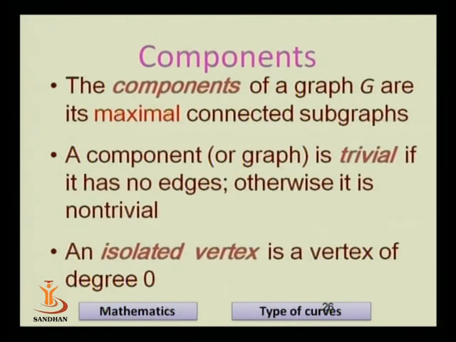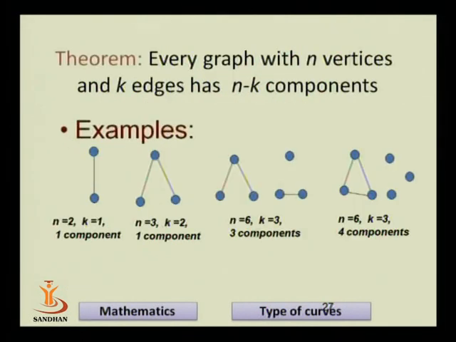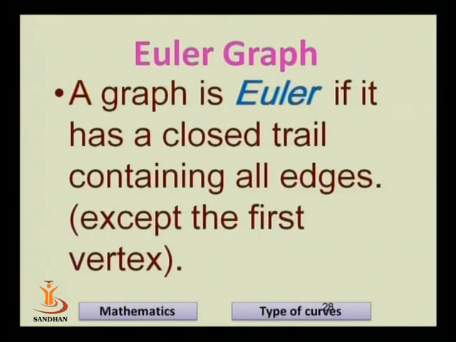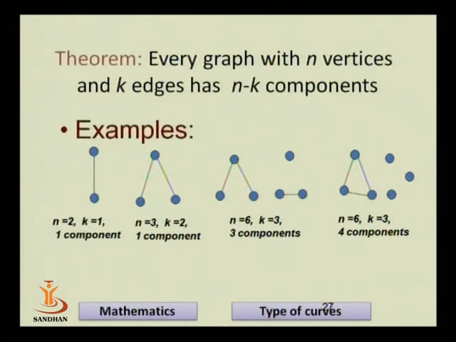Now simple graph, general graph, component. What is a component? A component is a disconnected graph consisting of two or more connected subgraphs. Each of these connected subgraphs is known as a component.